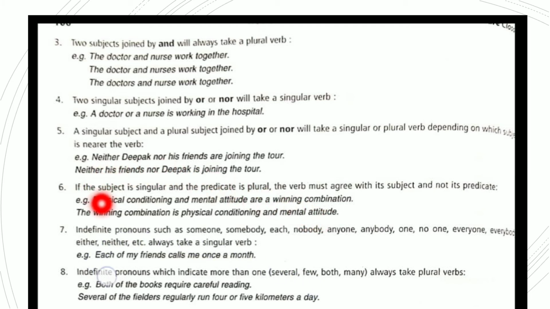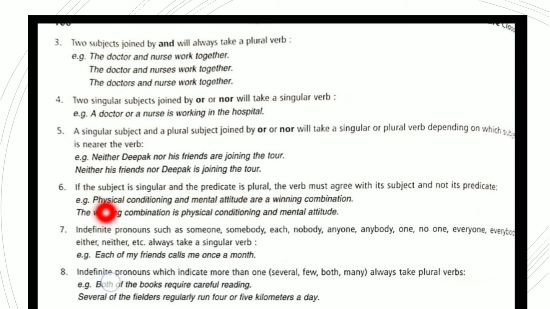The subject is singular and the predicate is plural. The winning combination is physical conditioning and mental attitude. Here, this is the subject, but the predicate is plural, so the verb is plural. Here the subject is singular, so the verb is also singular.